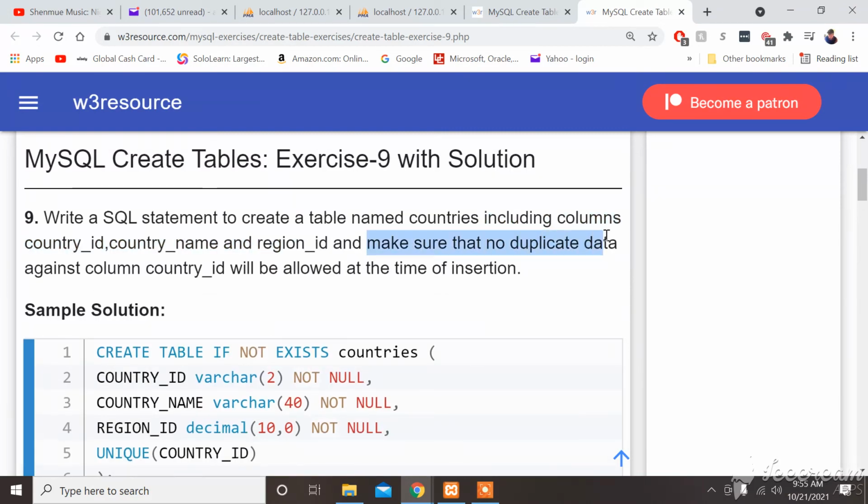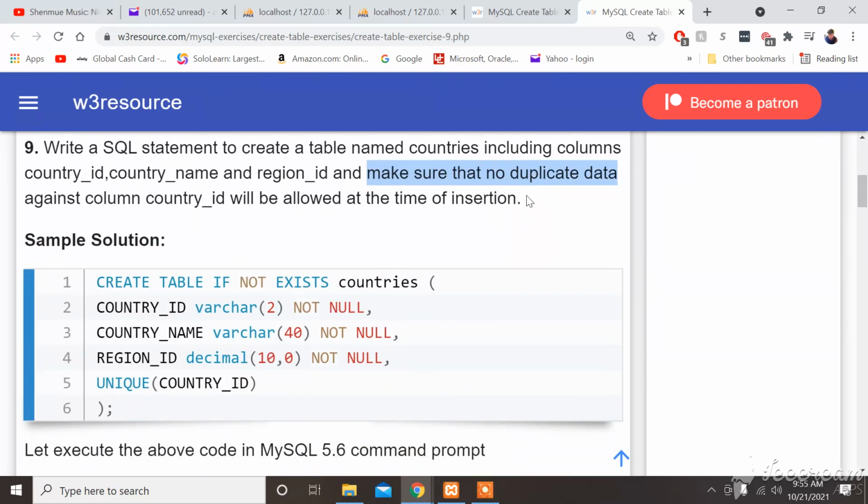And make sure that no duplicate data against column country ID will be allowed at the time of insertion. So no duplicate data. Automatically when you see no duplicate data, you think unique.